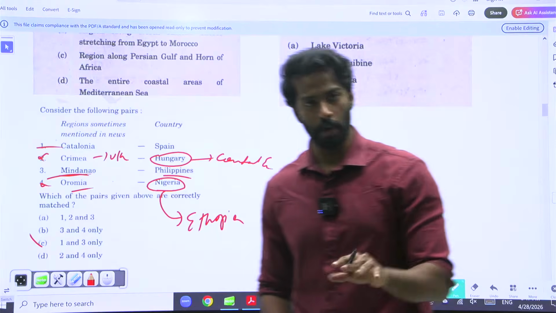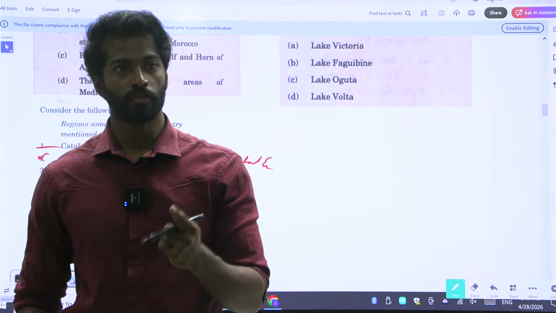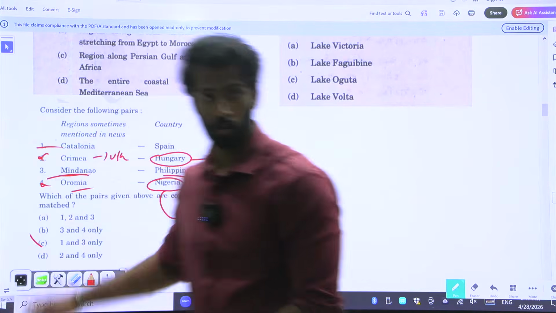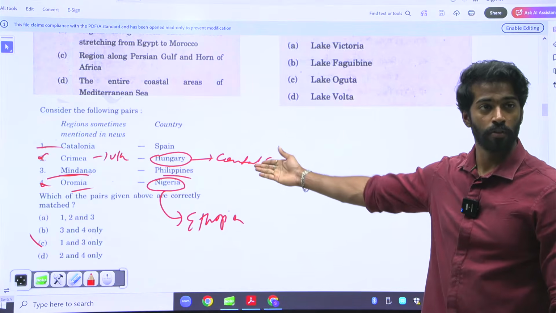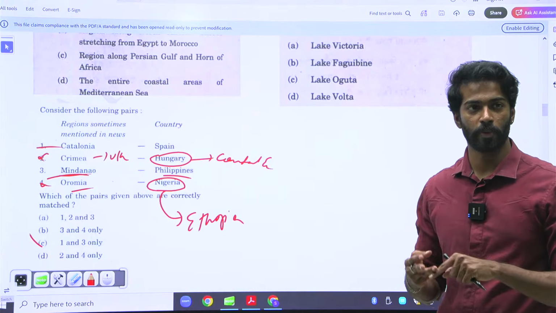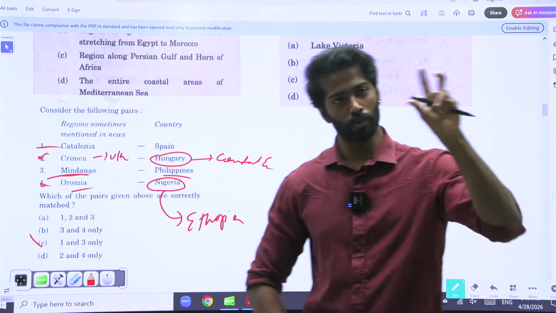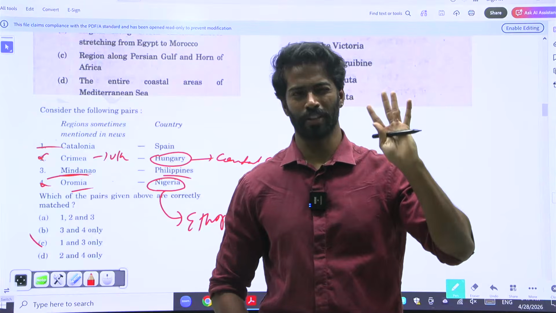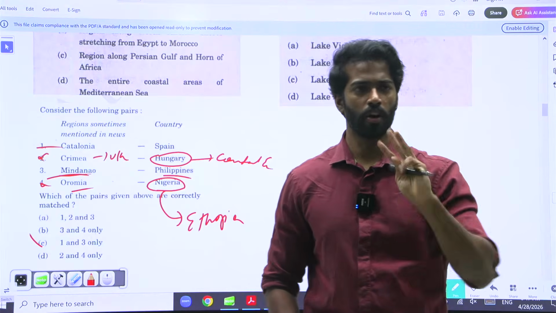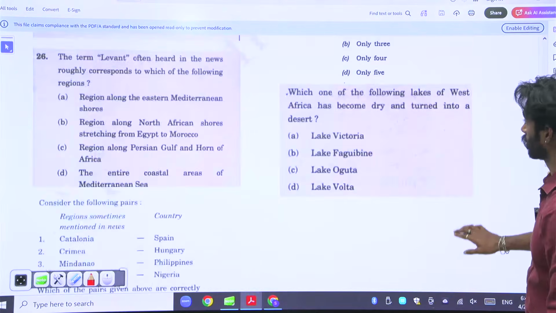So whenever you are preparing for mapping, ensure that you are visualizing. Which continents will you visualize? Europe, Africa. Your questions are based on Europe and Africa only. That is why I'm saying Africa, Europe, and South America are all very important topics for UPSC. It will take those continents only. Any mapping question you take will be from Europe or South America or Africa. Again, look at this question.